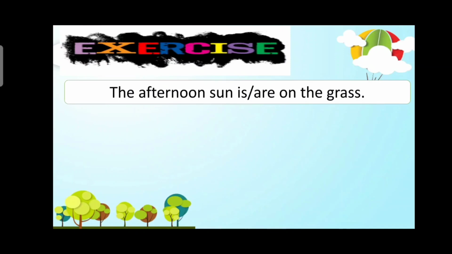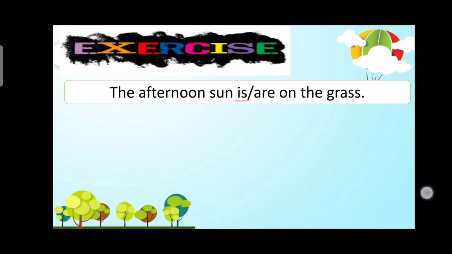Number 1. The afternoon sun is or are on the grass. You ask yourself, what is the topic of the sentence? Okay, the topic of this sentence is sun. And sun is obviously a singular subject. Therefore, the verb should be is.